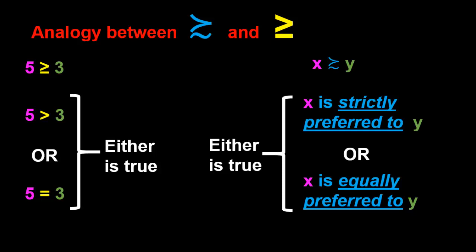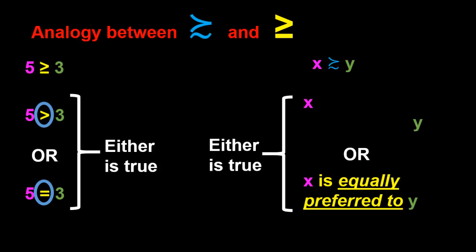And in the case of the is strictly greater than relation, we have a symbol for that relation. Similarly, in the case of the is equal to relation, we also have a symbol for that relation. Analogously, we're going to introduce two pieces of notation for the is strictly preferred to relation and the is equally preferred to relation.